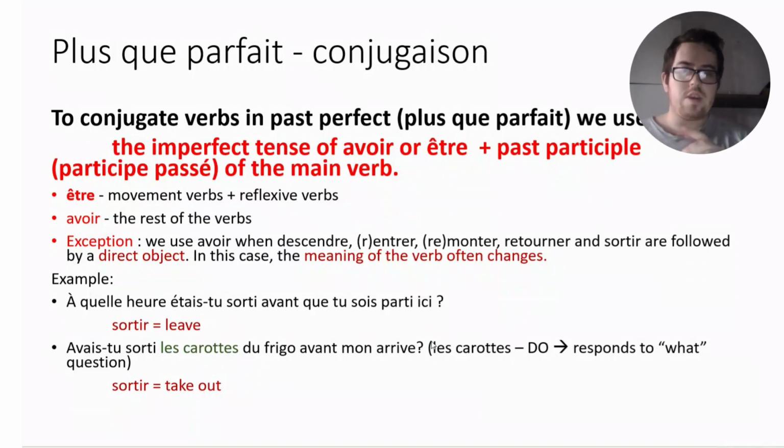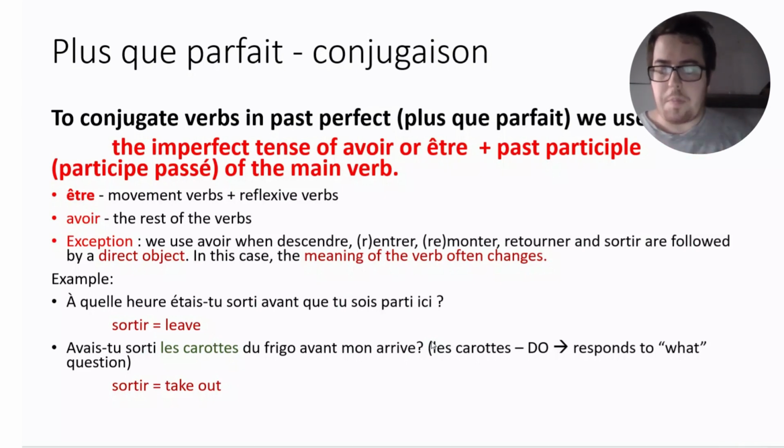We use avoir with verbs that mean movement, like descendre, rentrer, entrer, remonter, monter, retourner, and sortir, these six, when they are followed by a direct object. How do we identify a direct object? The direct object is identified by putting the question que or qui to the main verb, to the verb we are conjugating. So, let's take an example to see that, because often in this time, when we use also a direct object in conjunction with the verb conjugated at past perfect, but also applicable to passé composé, it changes the meaning.